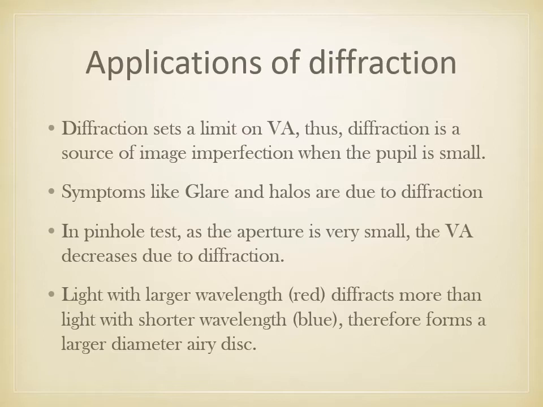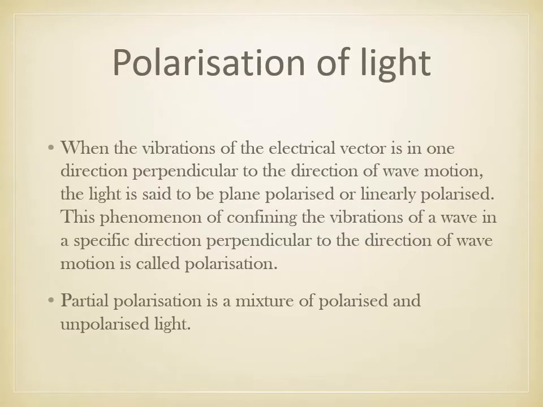Light with larger wavelength, that is red, diffracts more than light with shorter wavelength, and therefore forms a larger diameter of the Airy disc. Then another property is polarization of light. When the vibrations of the electric vector are in one direction perpendicular to the direction of the wave motion, the light is said to be plane polarized or linearly polarized.